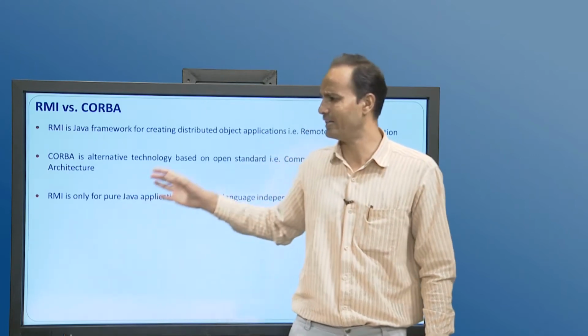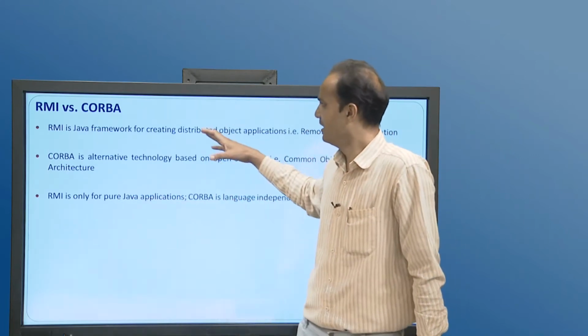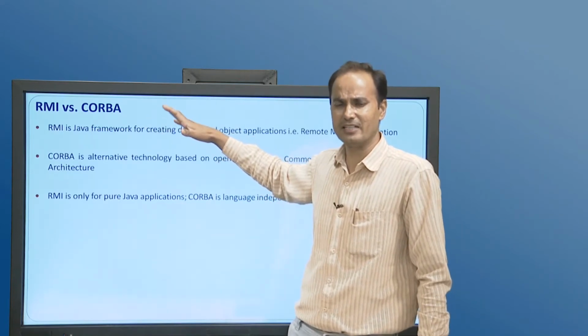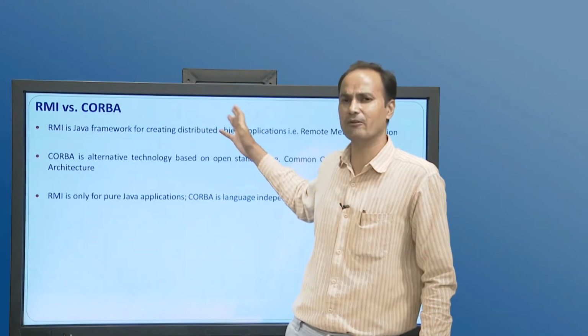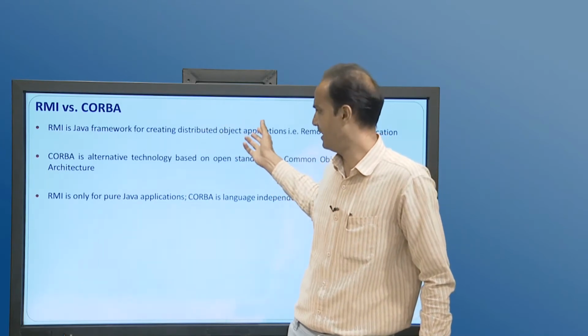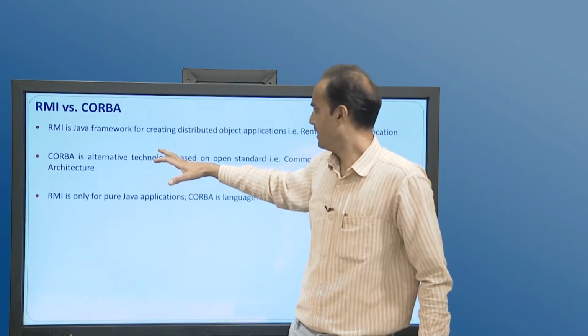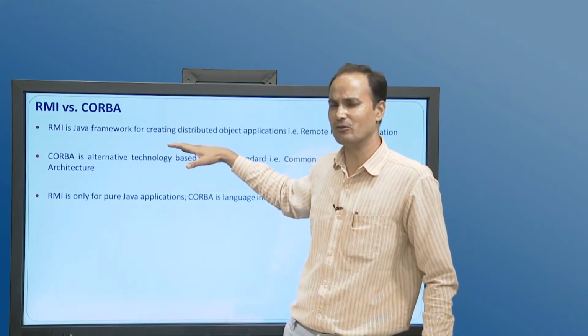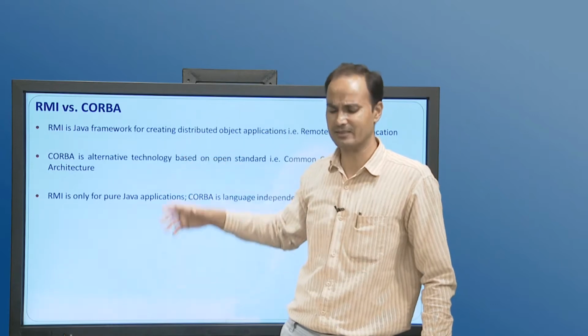CORBA and RMI have the same functionality, but RMI is related with Java, while CORBA can be used with any language. CORBA is an alternative to RMI.